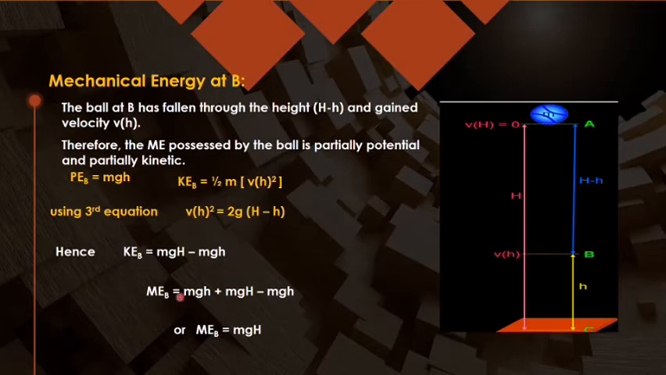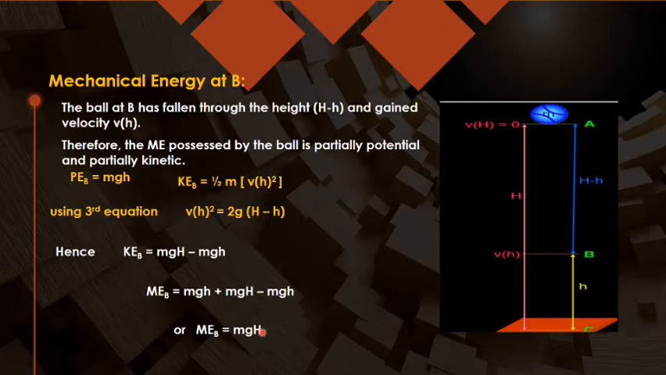Now if I want to find the mechanical energy at position B, I add these. The potential energy, which is mgh, plus the kinetic energy, which is mgH minus mgh. So mgh gets cancelled and I am left with only the mechanical energy, which equals mgH. This is the same as what we got when we calculated the mechanical energy at position A. So it means at A and B the mechanical energy is the same.